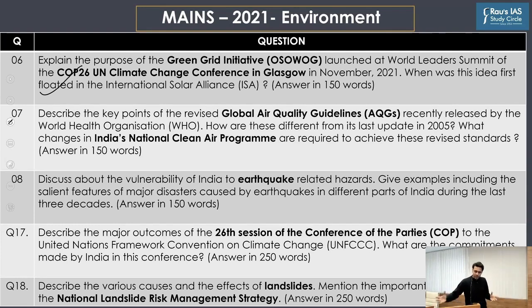We all know that COP26, the 26th Conference of the Parties to the UNFCCC, was organized in the month of November, which continued until December at Glasgow. And so the first question from the environment section talked about the purpose of the Green Grid Initiative: One Sun, One World, One Grid.